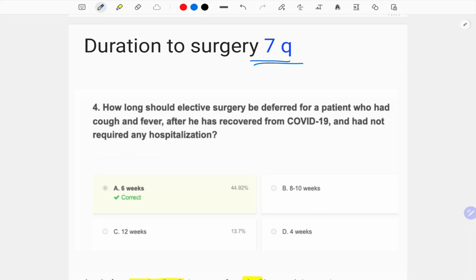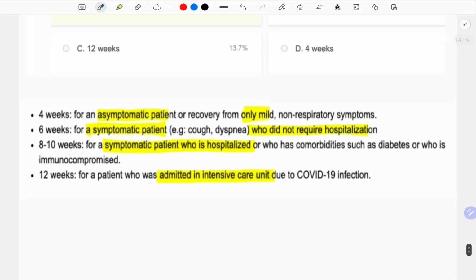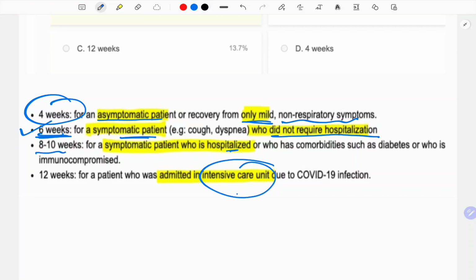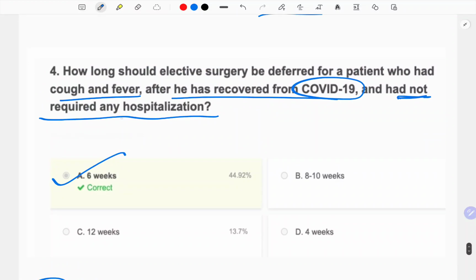How long should elective surgery be deferred for a patient who had cough and fever after he has recovered from COVID-19 and had not required any hospitalization? See, now in COVID these guidelines came that if the patient is asymptomatic or had only mild symptoms and no respiratory symptoms, we will delay only 4 weeks. Symptomatic patients who did not require hospitalization, 6 weeks. Symptomatic patients who were hospitalized, 8 to 10 weeks, and those who were admitted in the ICU setting, 12 weeks. So 4, 6, 8 and 12. So the answer here would be 6, because he did not require any hospitalization but he had cough and fever.